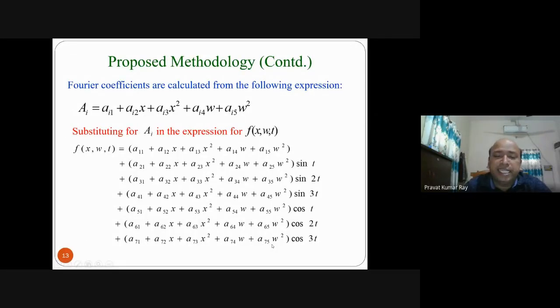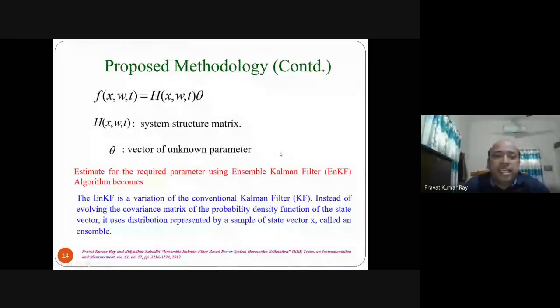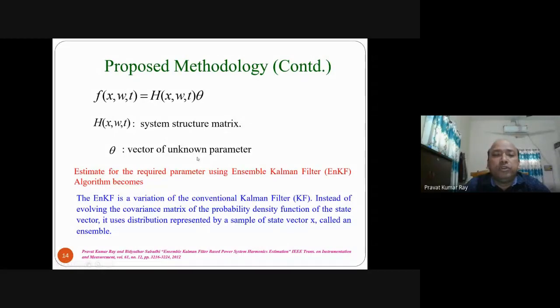So the main challenging task is the determination of all these coefficients, accurate modeling for determination of these small a coefficients. After finding the small a coefficients, you can find capital A coefficients using this expression. For that, in this work, a signal processing technique, an ensemble Kalman filter based algorithm, is used.